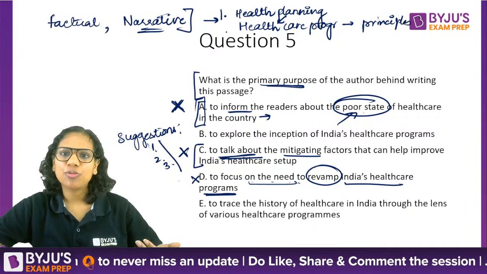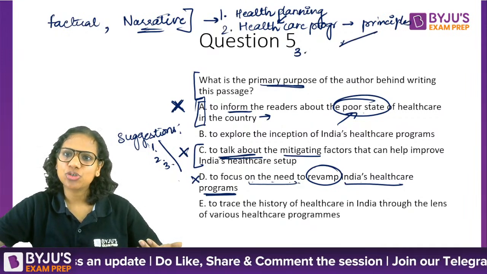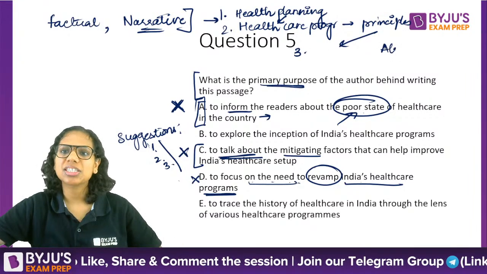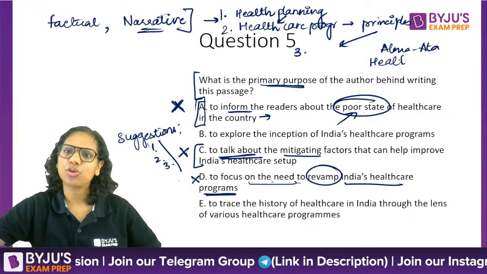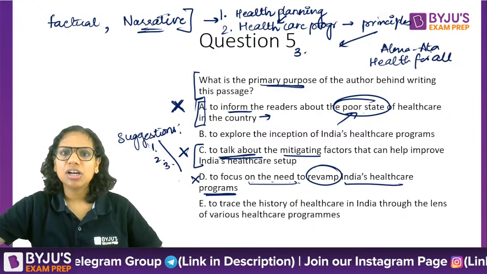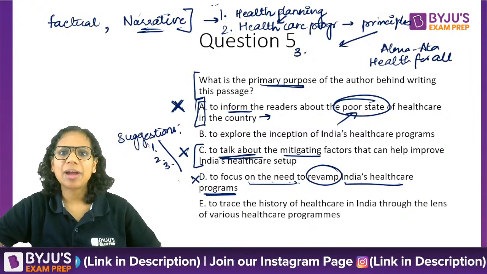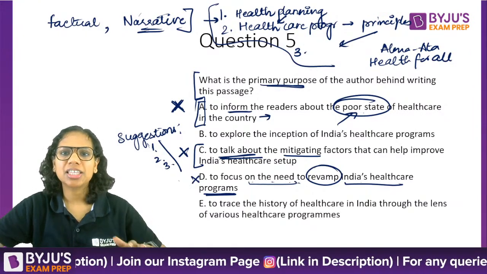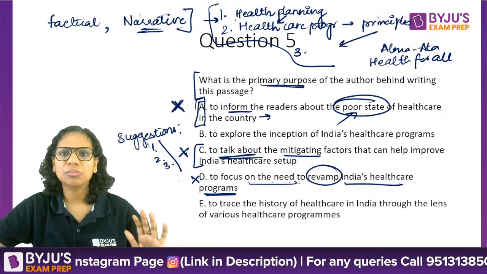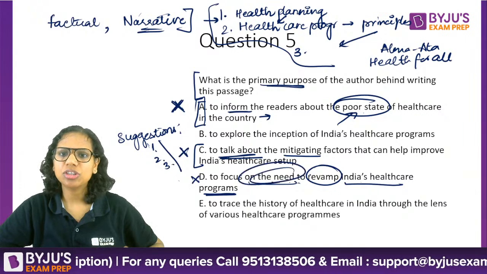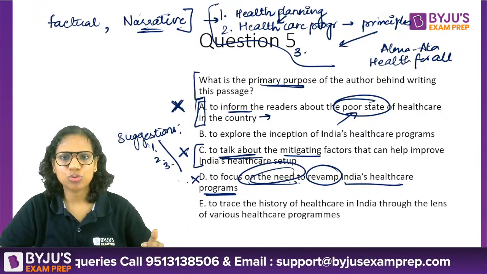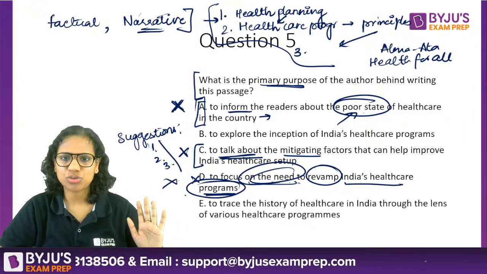For a while after independence, we actually used these, and as a follow up, we signed the Alma Ata Declaration. Again, the focus there also was on health for all. So, a very narrative sort of a passage as to what happened regarding healthcare in India once health planning began. So you can't say that the focus is on the need to revamp India's healthcare programs. Nowhere has that been mentioned.